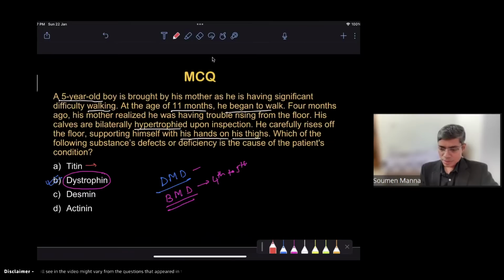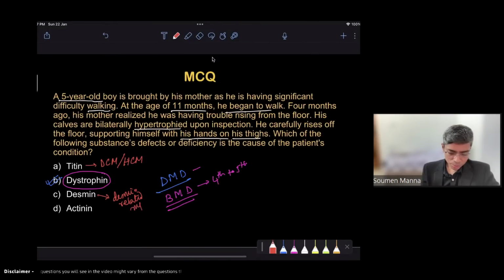Okay, could you tell me the answer? Titin mutations cause dilated cardiomyopathy and hypertrophic cardiomyopathy, right? And desmin, if it is mutated, then also there will be myopathies, which are known as desmin related myopathies.